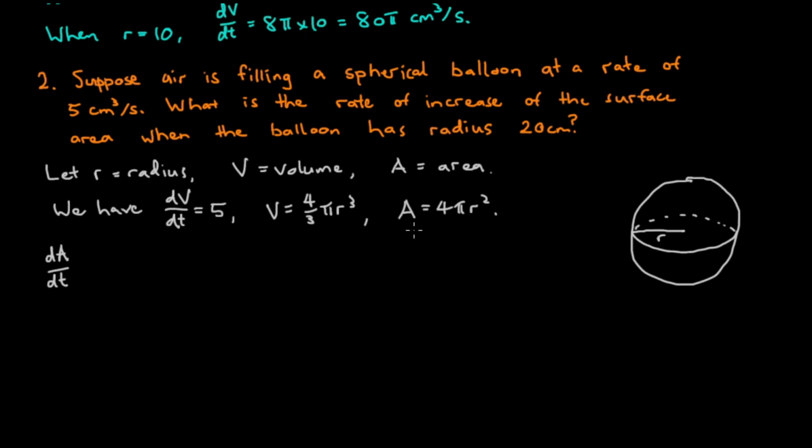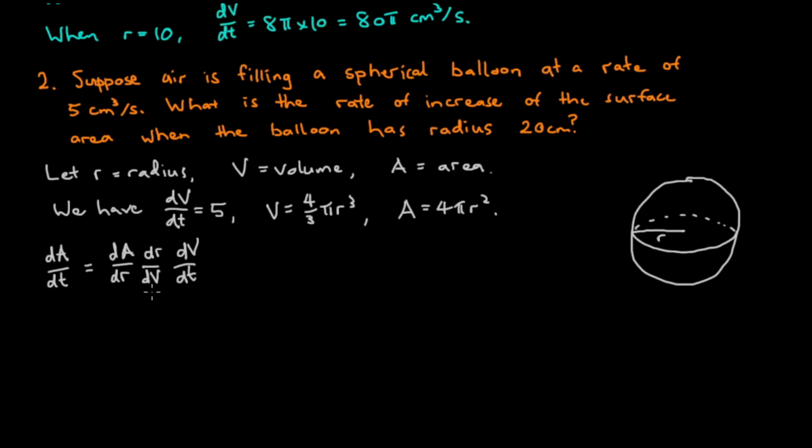And again, we don't have A as a function of t, so we have to use the chain rule again. And we could easily obtain dA/dr by differentiation with the area formula. So we'd expect to be able to use dA/dr here. And we're also given dV/dt, and since there's also a dt down here, we'd expect it to appear here also. Now we need a dr here to cancel the dr down here, and a dV here to cancel the dV up there.